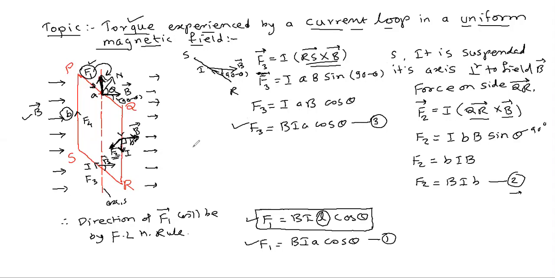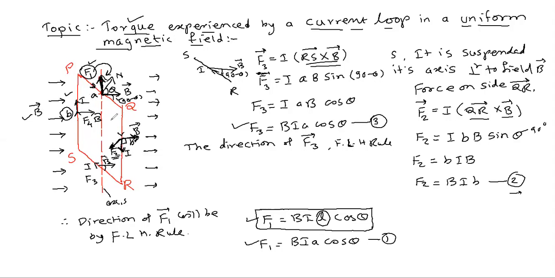Now what about the direction? The direction of the force F3 will be given by Fleming's left hand rule. So apply Fleming's left hand rule for this case. The magnetic field is in this direction, the current is in the upward direction.